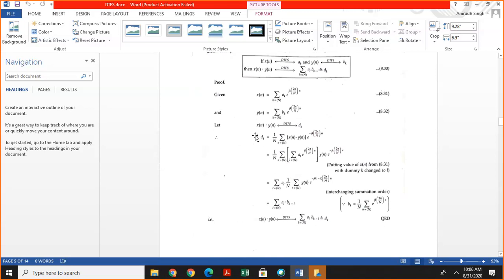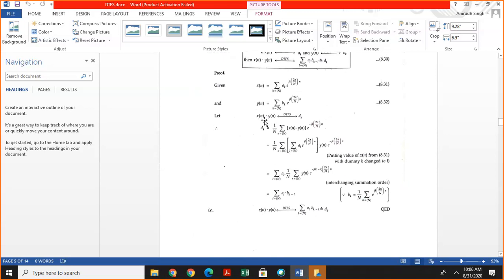Then you have to calculate the Fourier coefficient of x of n multiplied by y of n. Suppose that the Fourier coefficient of this signal is dk. dk is given by 1 by N summation x of n multiplied by y of n exponential minus jk omega n.